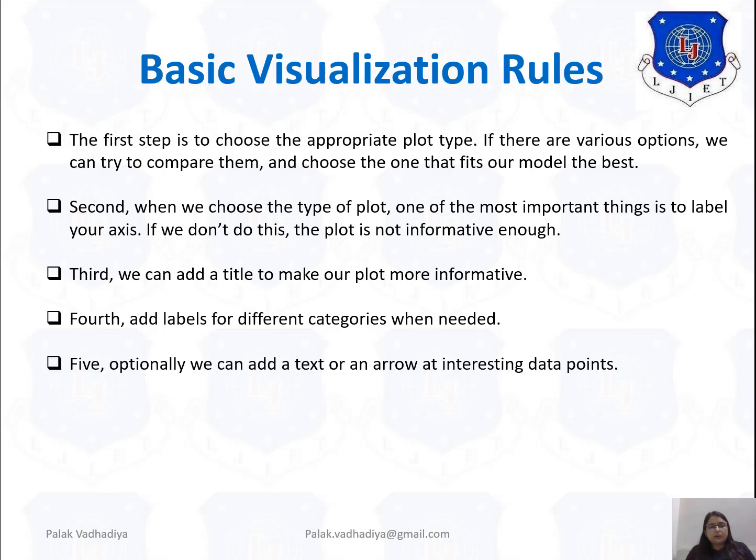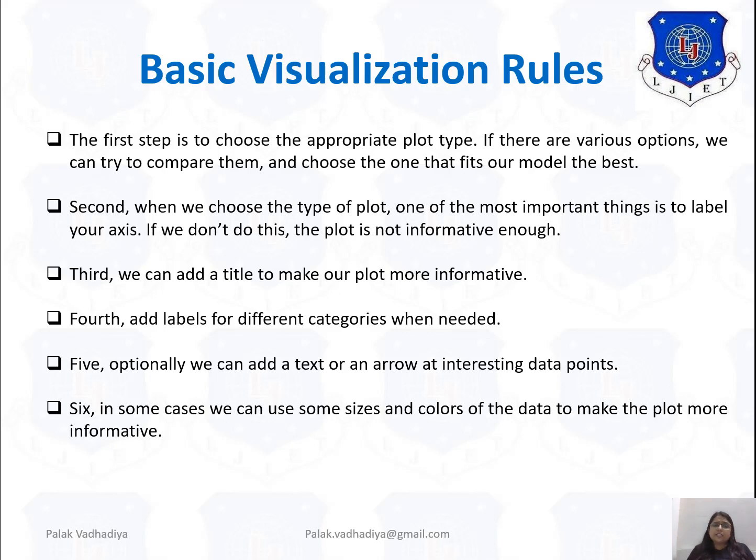And the fifth one is what? Optionally, we can add some text or an arrow at interesting data points. Sometimes I want to focus on some particular part of the graph. At that time, I can use some text or some arrow to focus on that particular region.